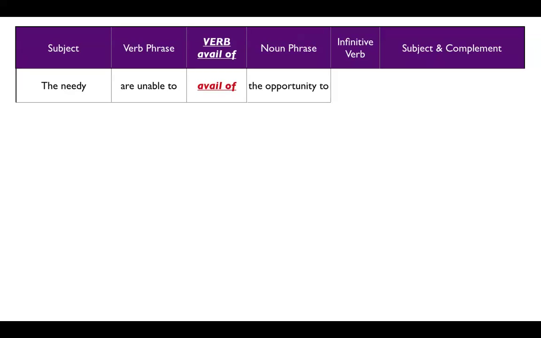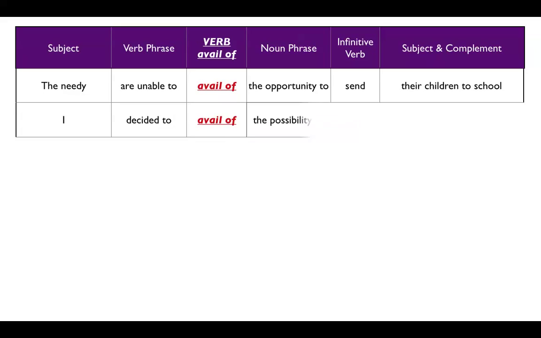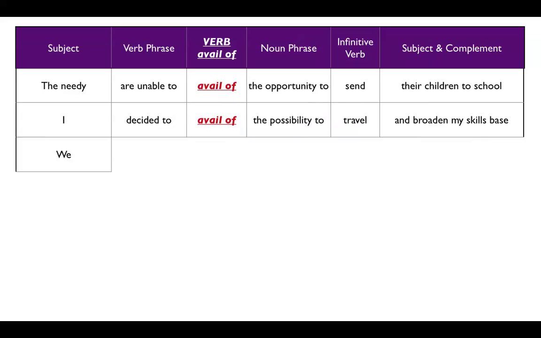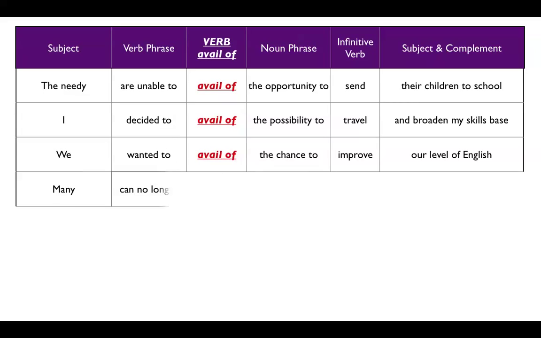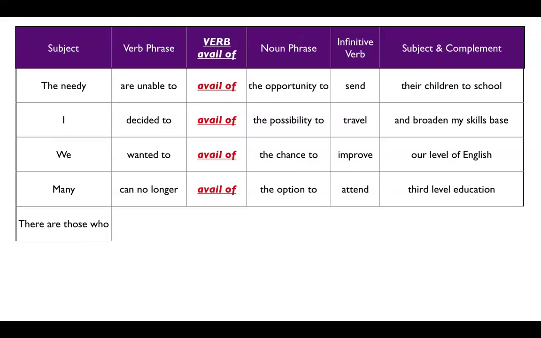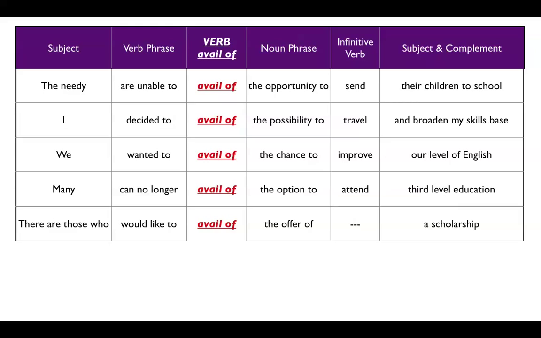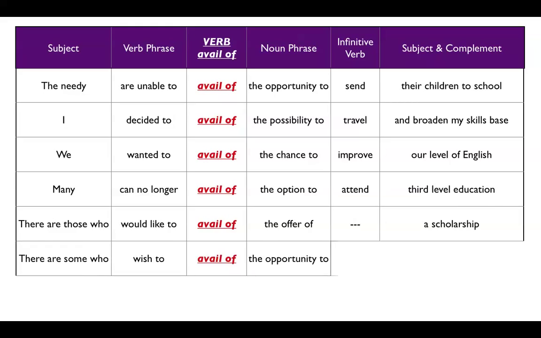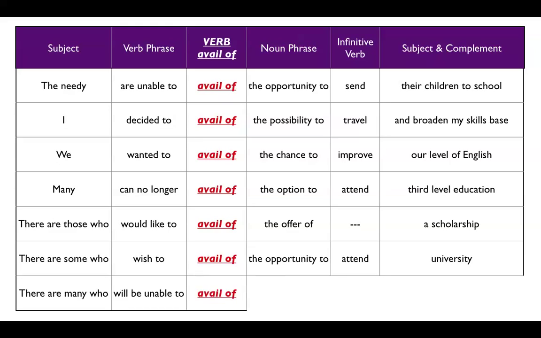The needy are unable to avail of the opportunity to send their children to school. I decided to avail of the possibility to travel and broaden my skills. We wanted to avail of the chance to improve our level of English. Many can no longer avail of the option to attend third level education. There are those who would like to avail of the offer of a scholarship, and there are some who wish to avail of the opportunity to attend university, and there are many who will be unable to avail of the chance to get free health care.